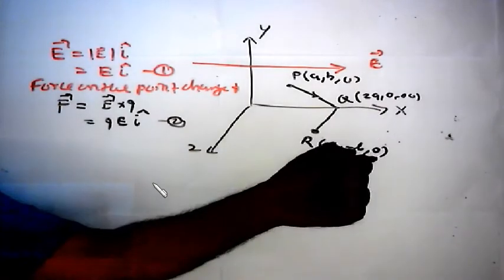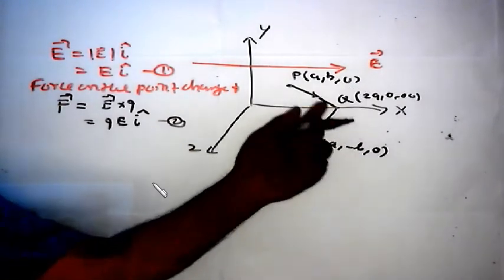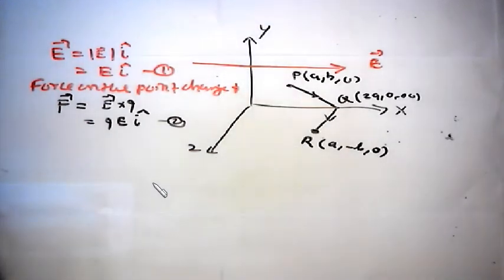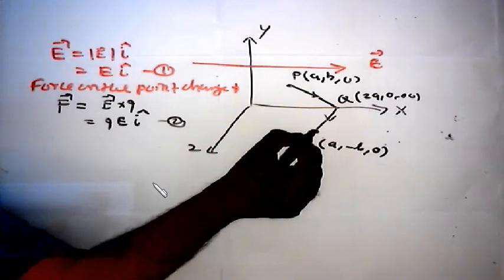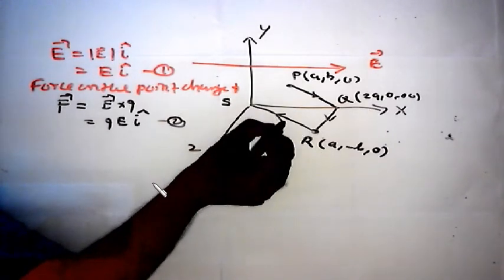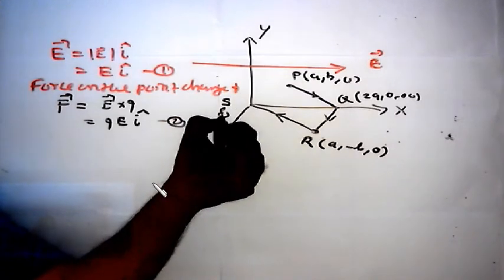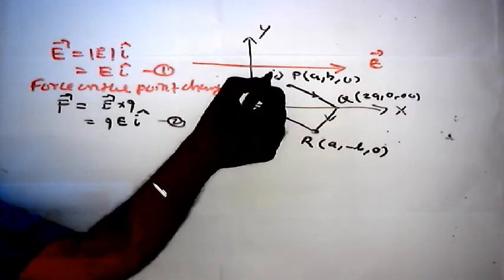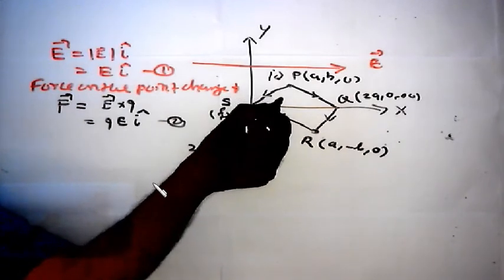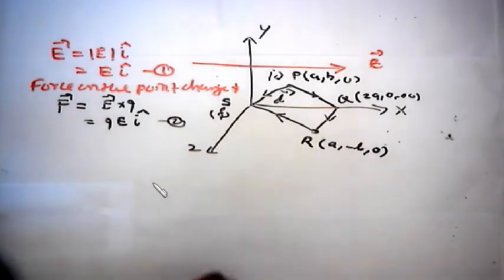Yes, in all three points the z coordinate is 0, so we have to draw the vector diagram on the xy plane, that finally reaches the origin S. Okay, this is the final position, this is the initial position. Then what is the net displacement? PS is the displacement vector.